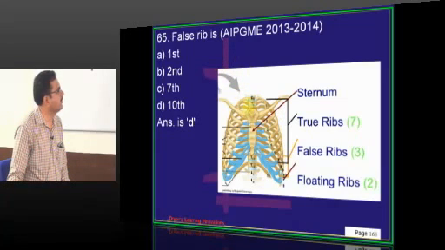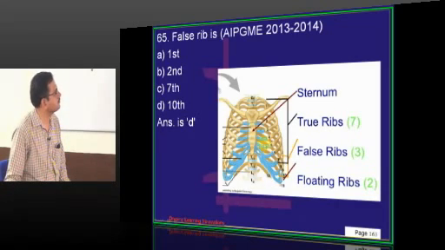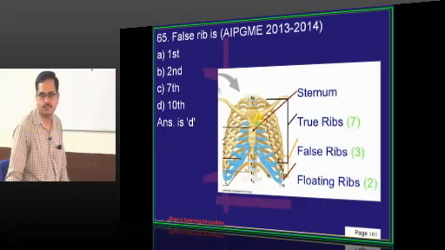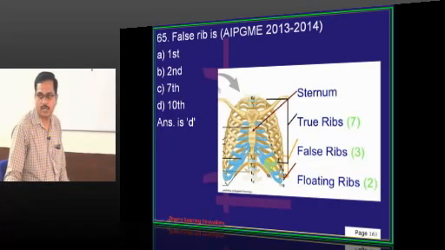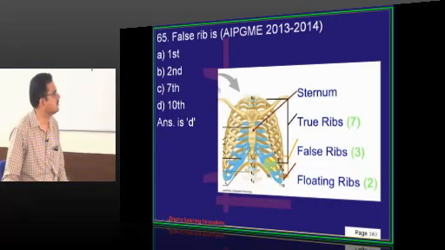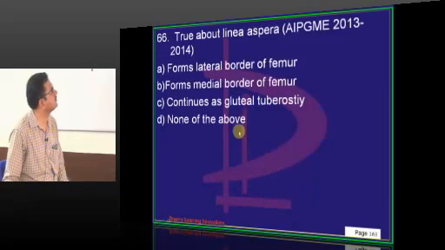Now this is the manubrium sterni. This is the sternal angle, and this is the xiphisternum, which lies at the level of T9. The sternal angle lies at the level of T4. The rib which corresponds with the sternal angle is the second rib. And the upper border of the sternum lies at the level of T2. So here the answer is the 10th rib. Vertebrochondral ribs 8, 9, 10 are false ribs. 11th and 12th are floating ribs.